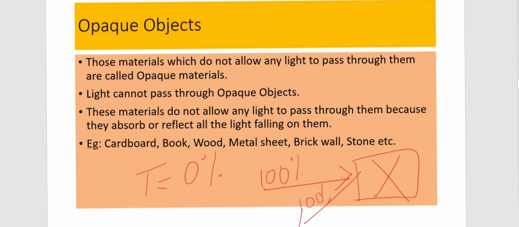Just opposite of transparent. Here reflection rate is 100%. Like this, you can compare the different types of transparent, translucent, and opaque objects. Examples are given here: cardboard, book, wood, metal sheet, brick wall, stone, etc. So all these are examples of opaque objects.